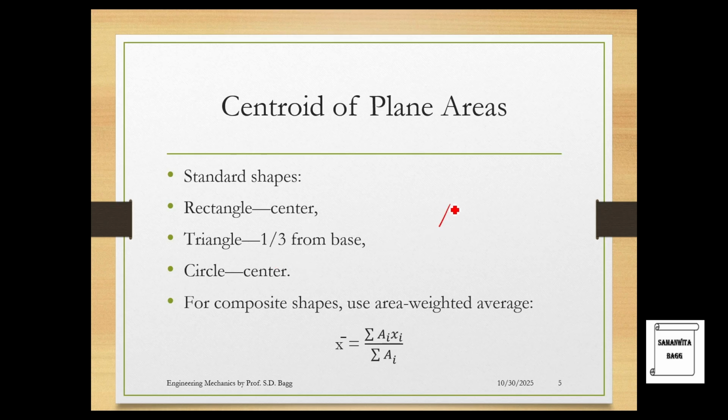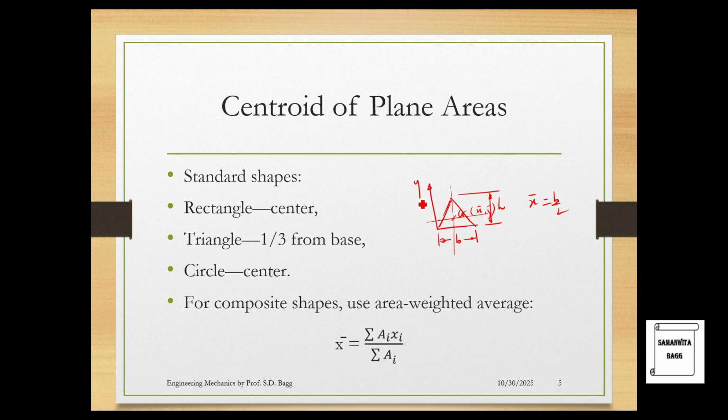Suppose if you talk about the triangle, so you are talking about an isosceles triangle. This base is say B and its height is say H. In this case, your centroid lies somewhere over here at this point G. This is x bar, y bar. X bar will be B by 2. Now again, how did I calculate?